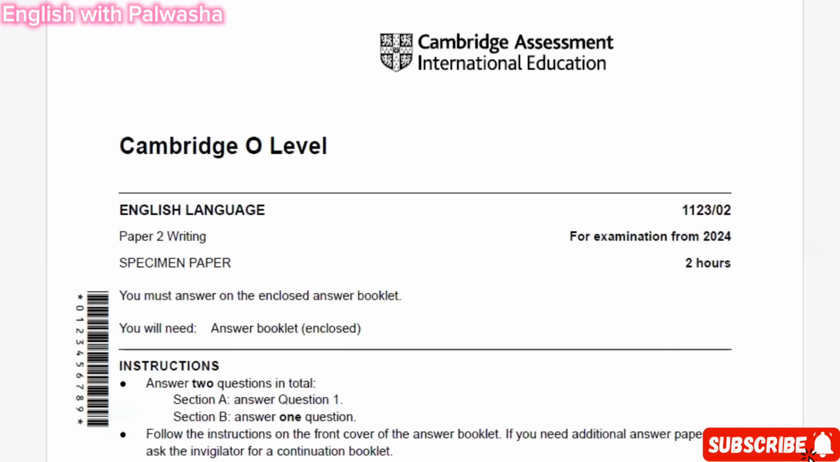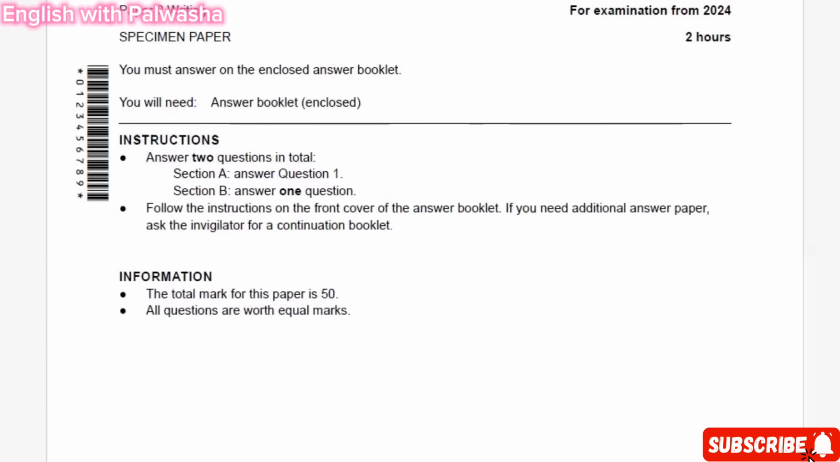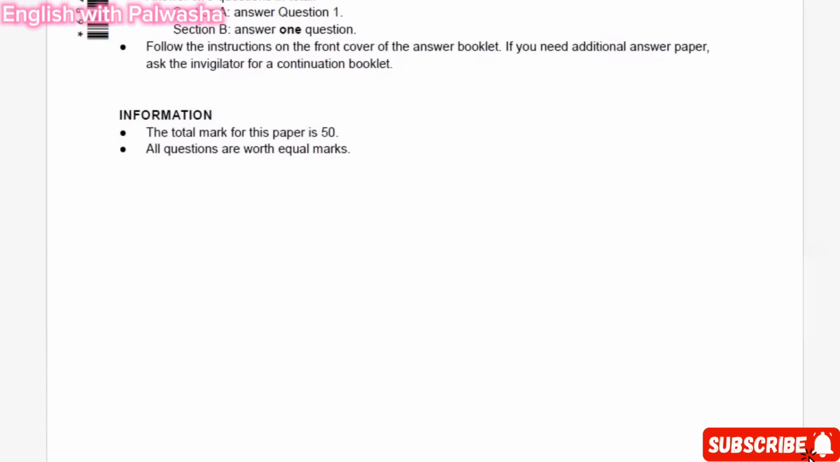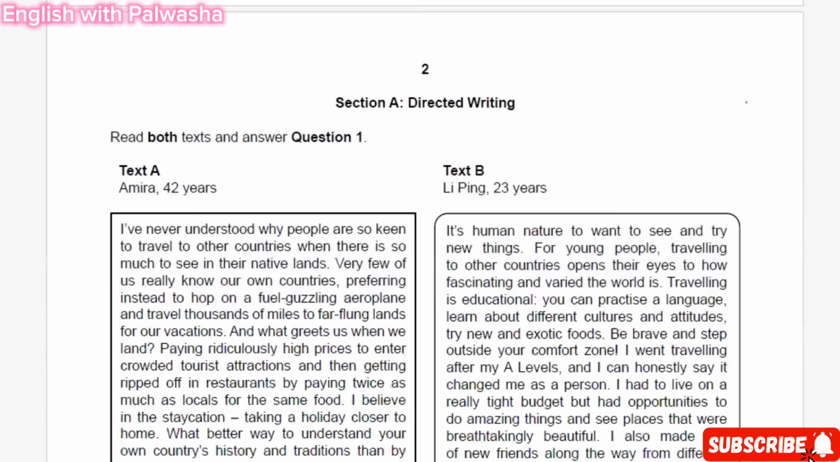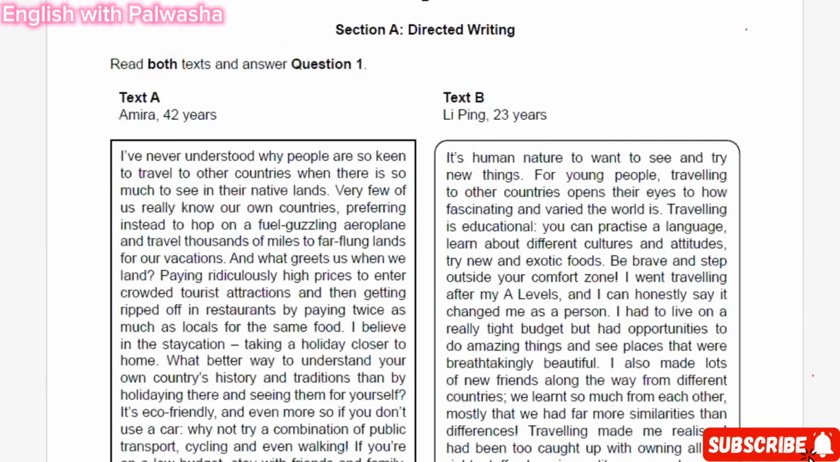And the papers of 2024 are quite near. Here we are, in the middle of this month, April. Today my video is going to be totally about article writing, the magazine article. In this Paper 2 writing, I'm going to tell you how we are going to extract the points from the two texts which we have been discussing in the previous video as well.